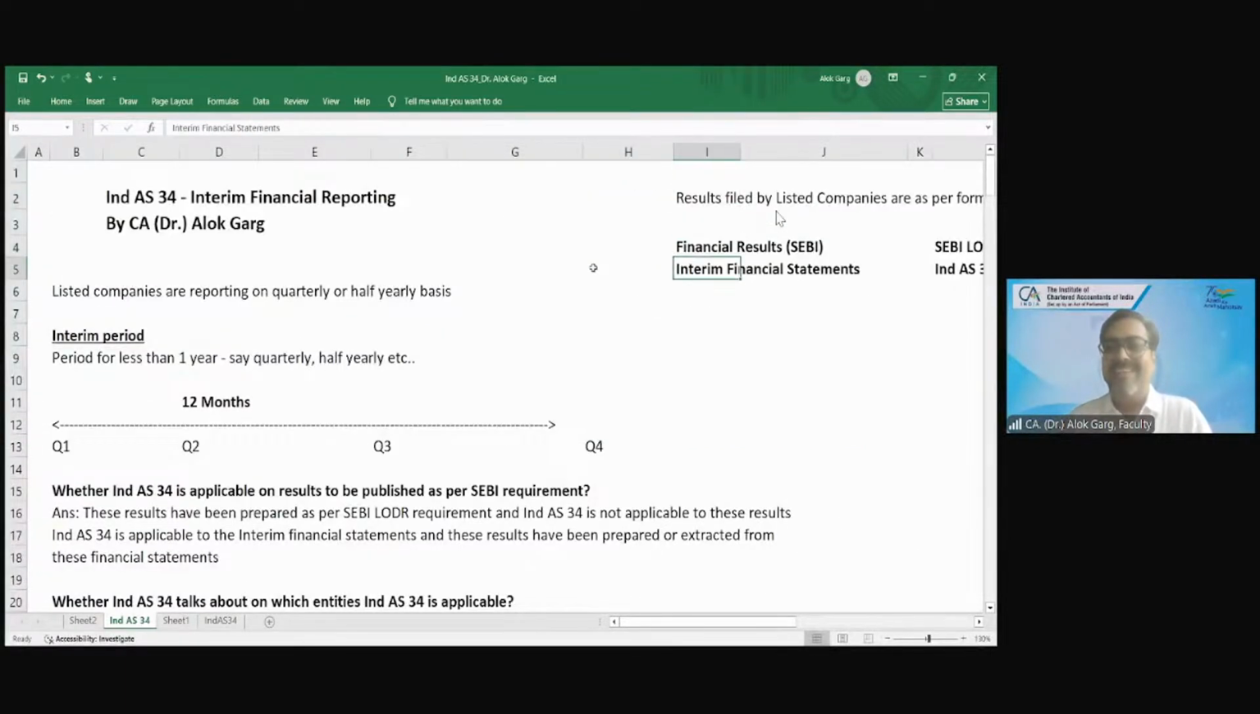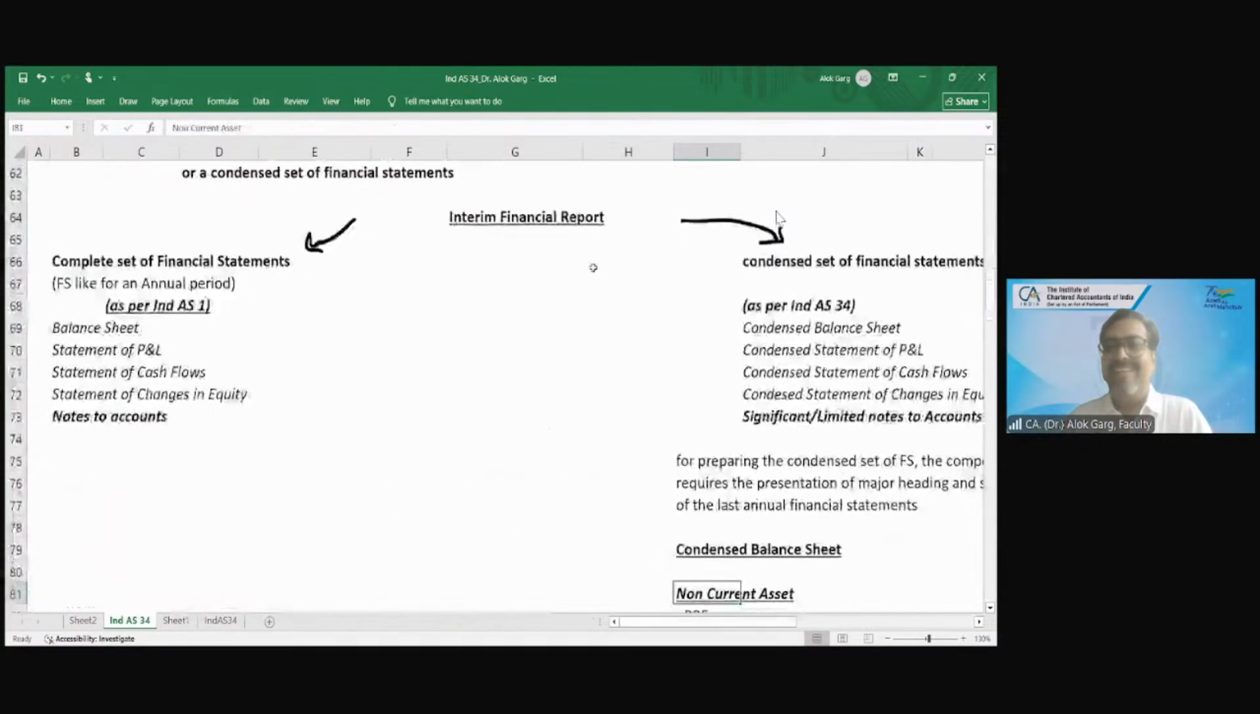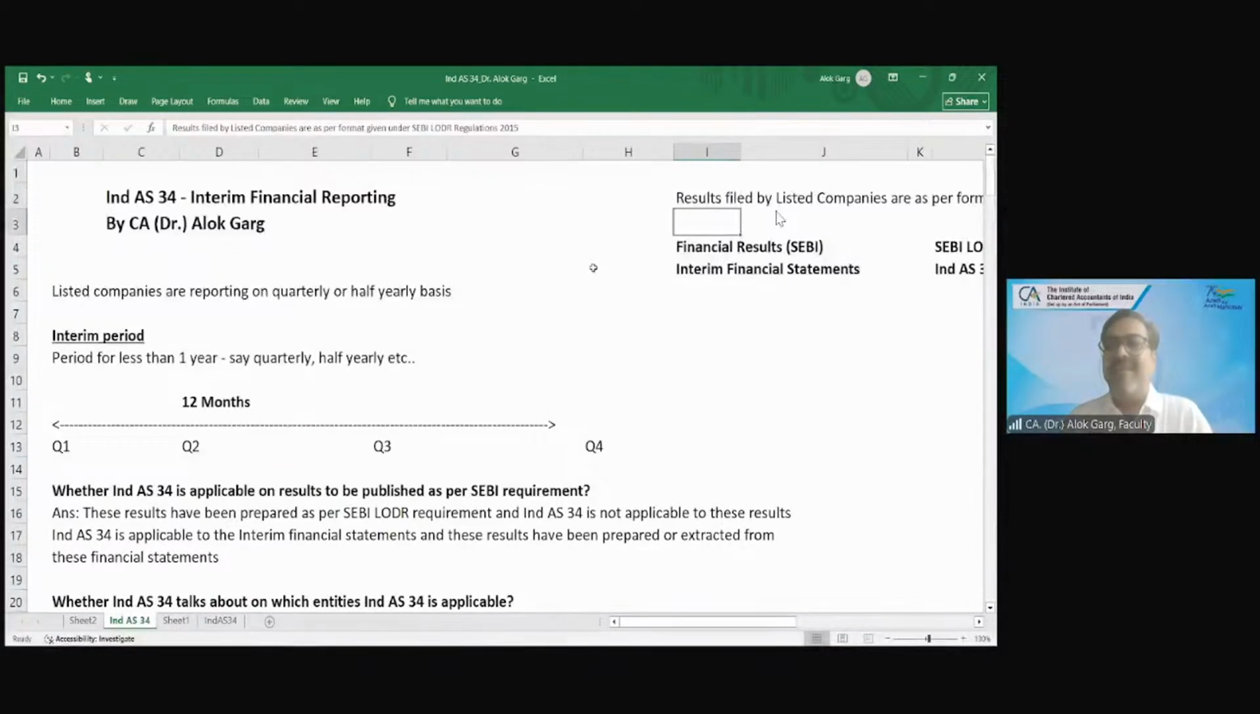Sir, you are very minute, sir. Right. So when I was looking at your ICAI study material, I found it is 34 pages, so I just thought of sharing it with you. Ind AS 34 has 34 pages. Okay. So good, great guys.